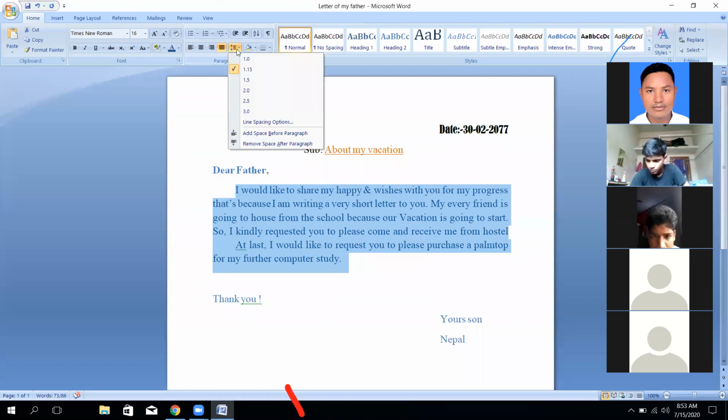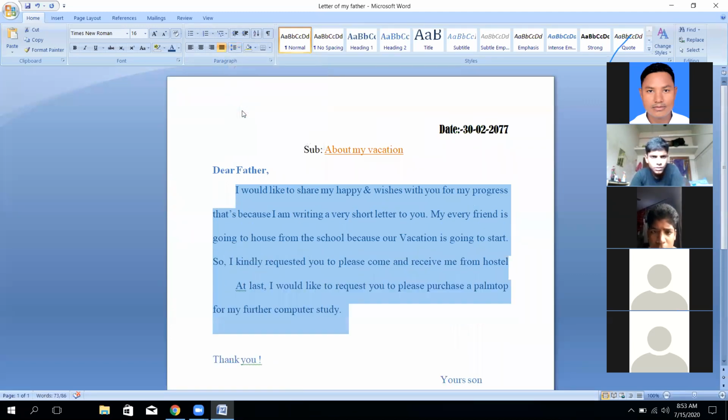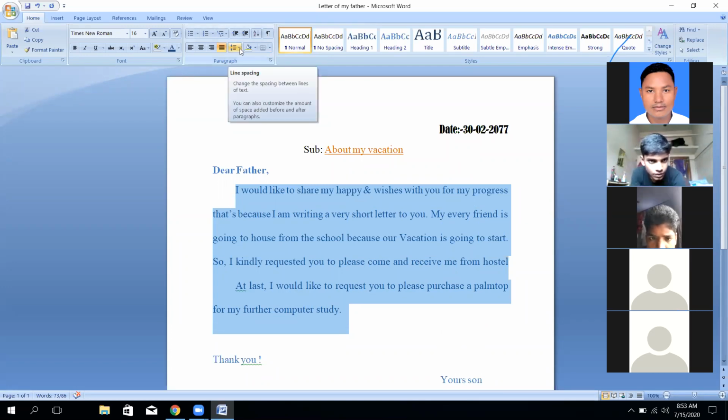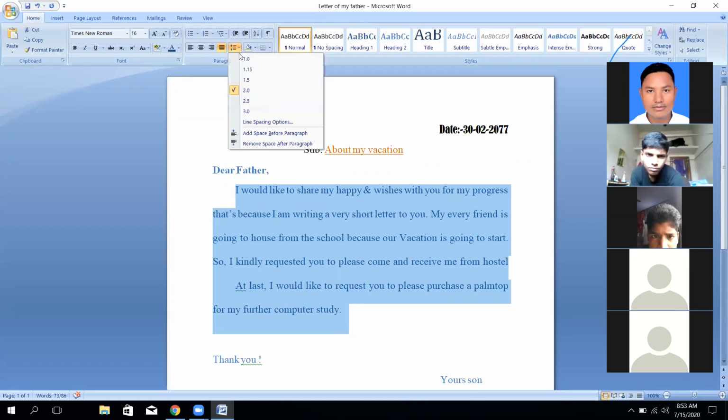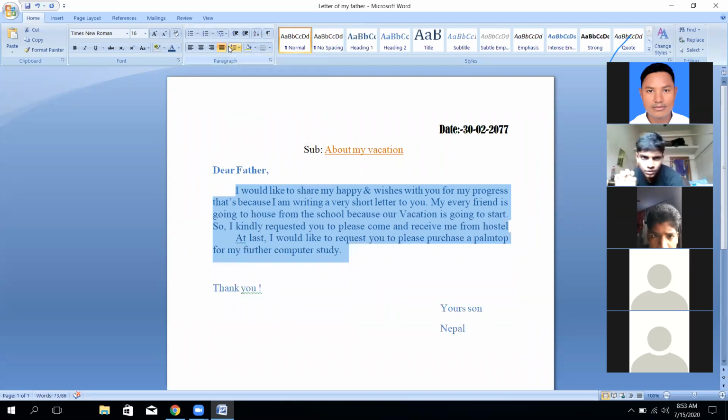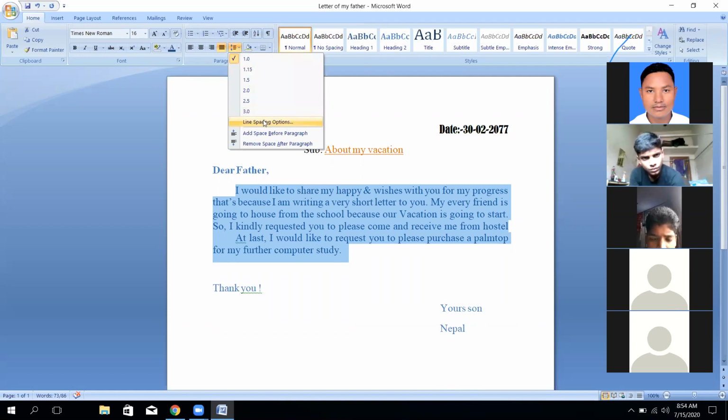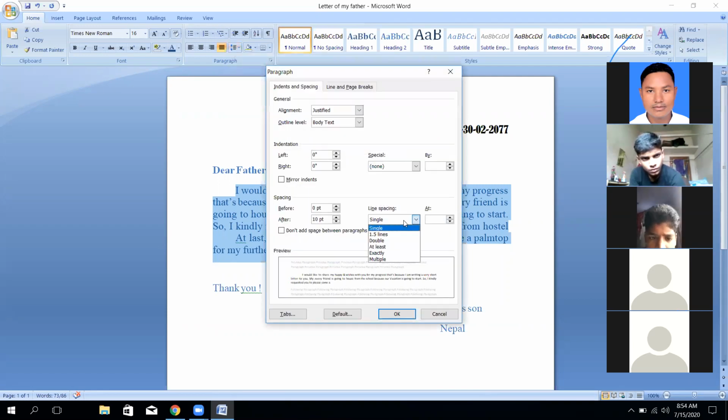In the line spacing, there are different types of line spacing. You see, two will increase the line space from one line to another line, right? So which one is better for us? It is better to utilize one. If you want to utilize the related paper, there is the line spacing option also. In the options, you can start many more things.